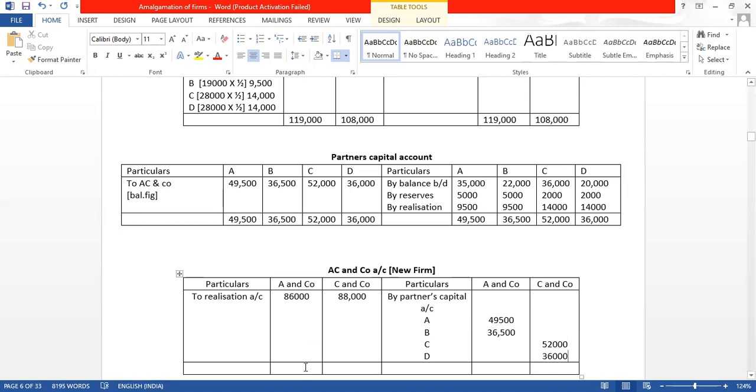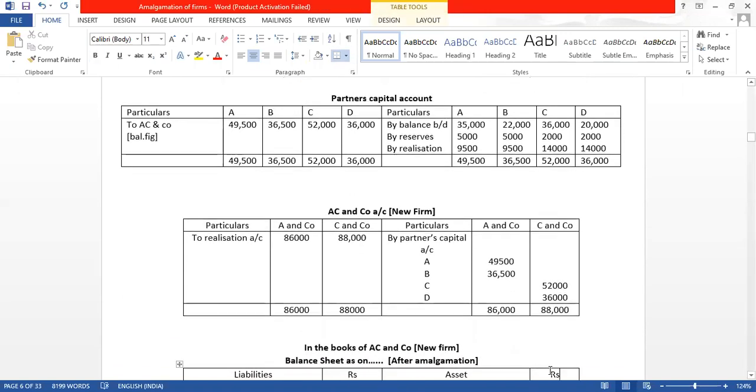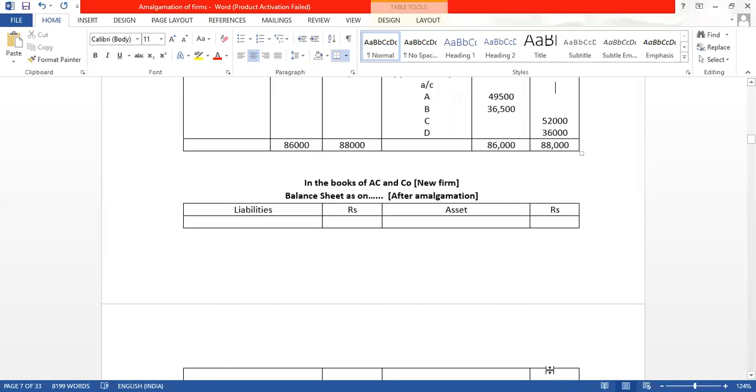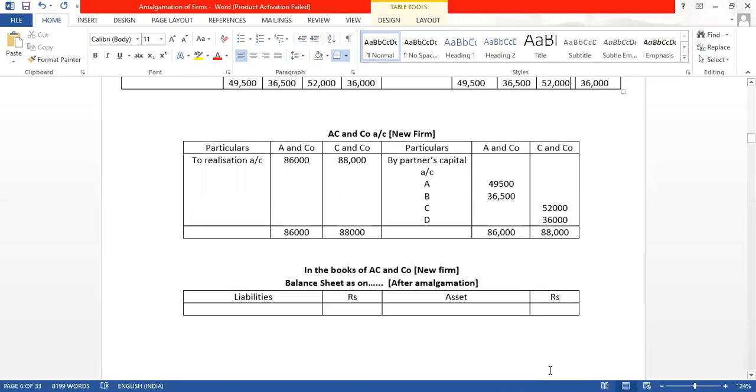Now see whether this is tallying. 86,000 and here 88,000. C and D, here also it is 88,000. With this we can see that our new firm is tallying. हमारा न्यू फर्म जो है वो टैली हो गया.